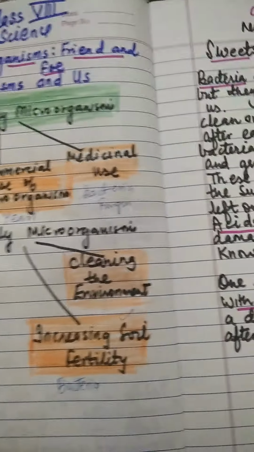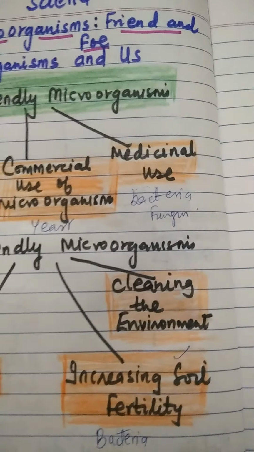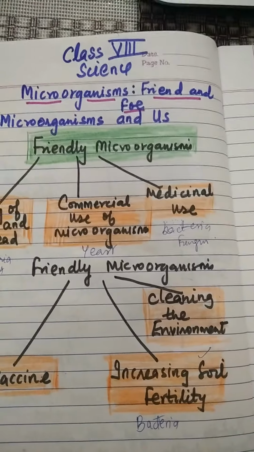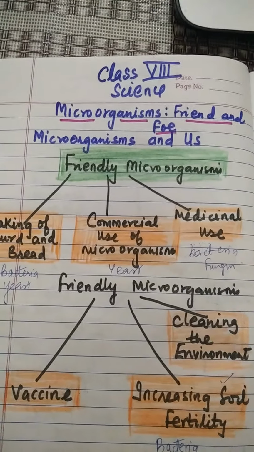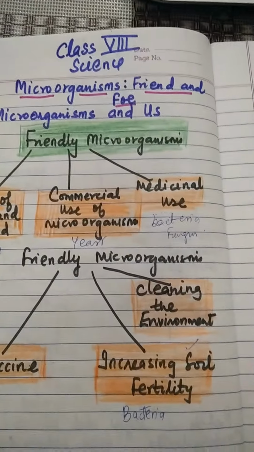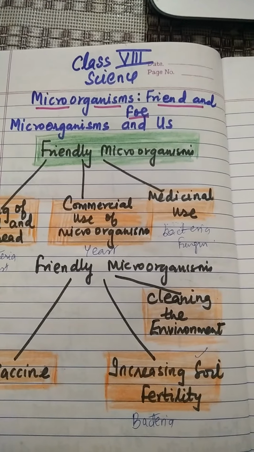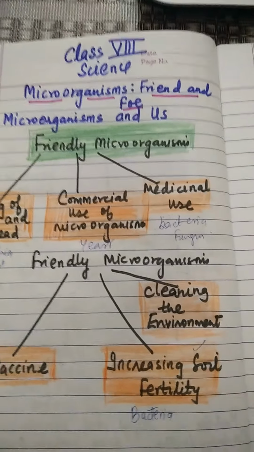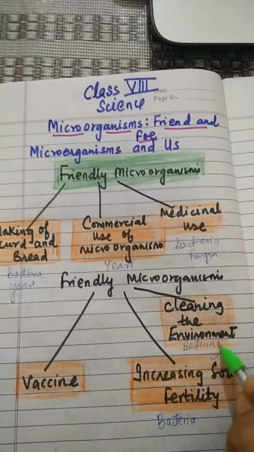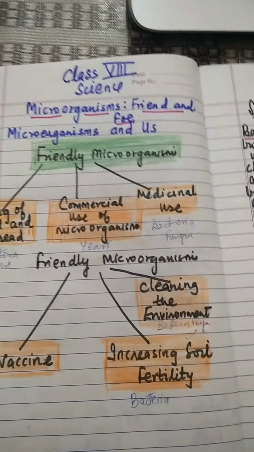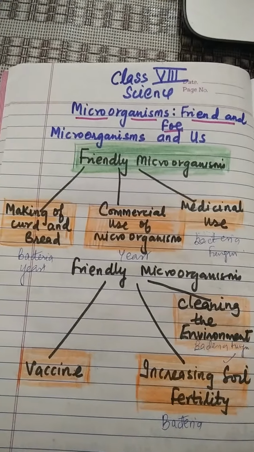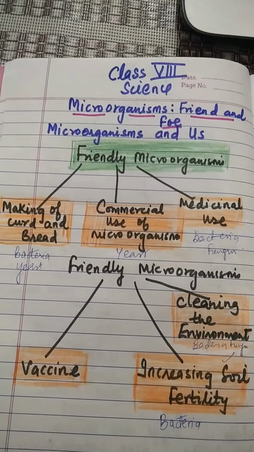Now, cleaning the environment. Cleaning the environment means it helps the environment. How? The most significant role played by microorganisms like bacteria and fungus is the decomposition of organic remains and waste material on the earth.